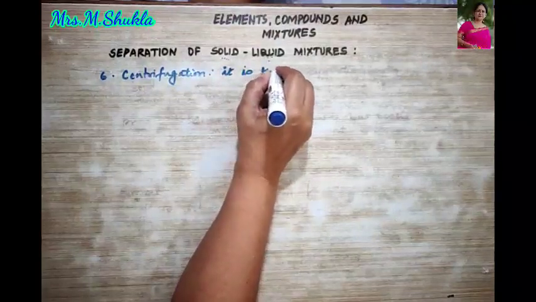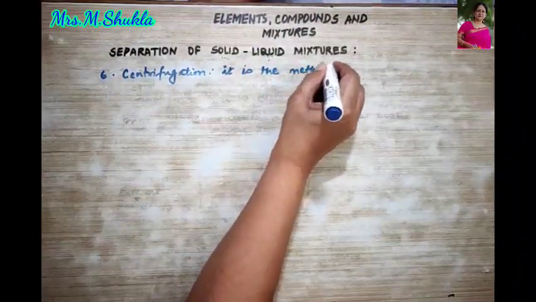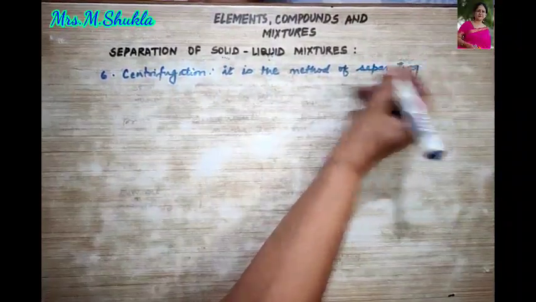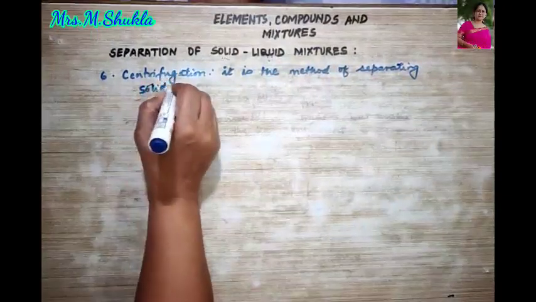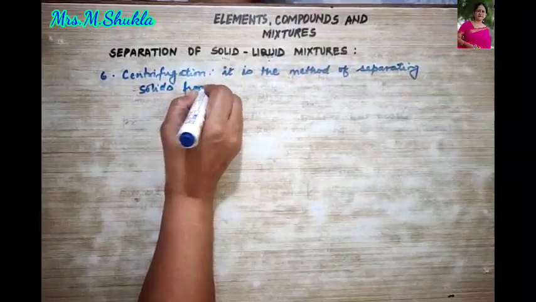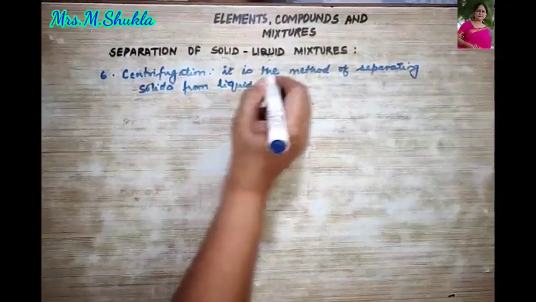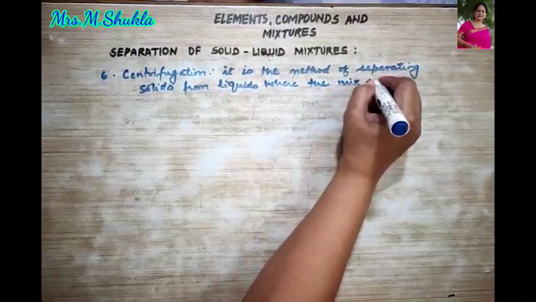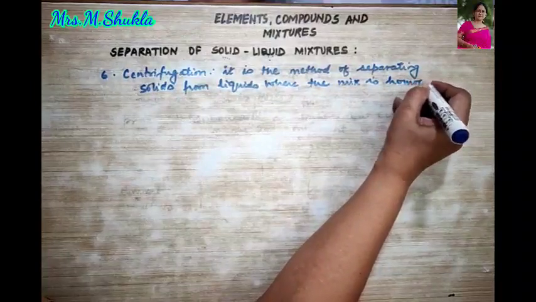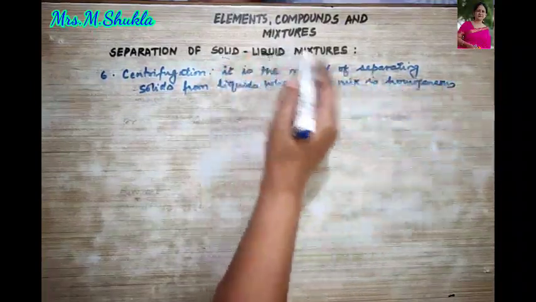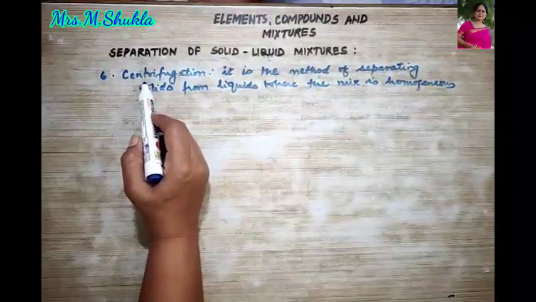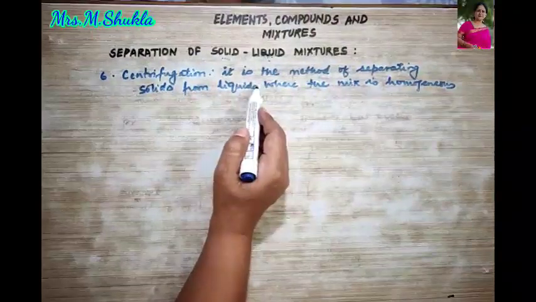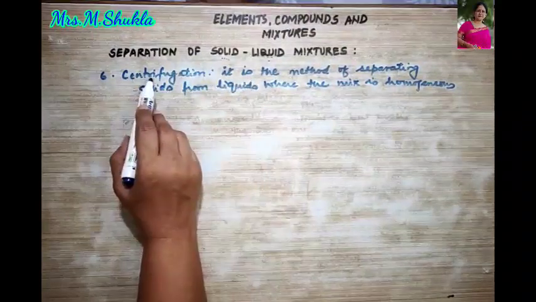It is the method of separating solids from liquids, okay, where the mixture is homogeneous. So what are we doing over here? This is again solid liquid homogeneous method of separating. Okay, now what? Over here we are going to separate the solid from the liquid. How? By the process of centrifugation.